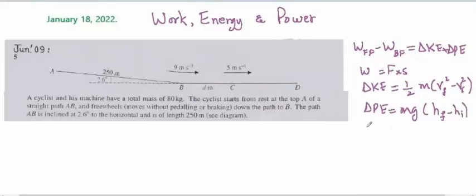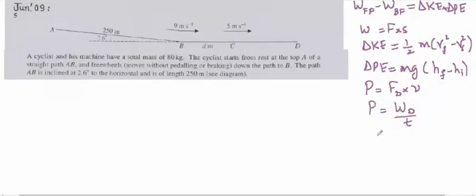And we also know that the power is equal to the driving force multiplied by the speed, and power is also equal to the work done by the driving force divided by the time taken. This last formula can also be applied for the work done by the driving force when the force is not constant. So this is valid for that case also, when force of driving is not constant. So this is a summary of the situation.